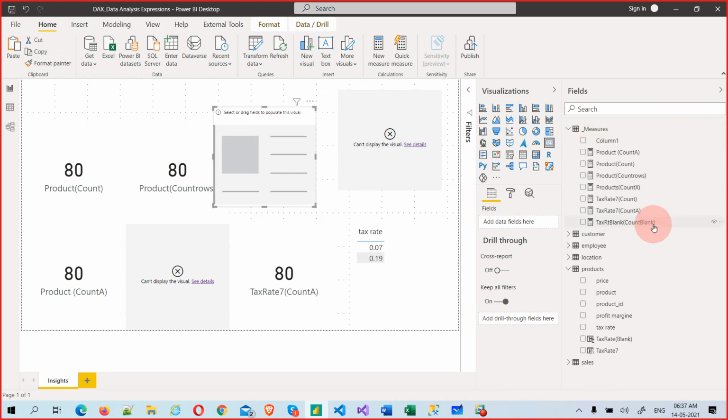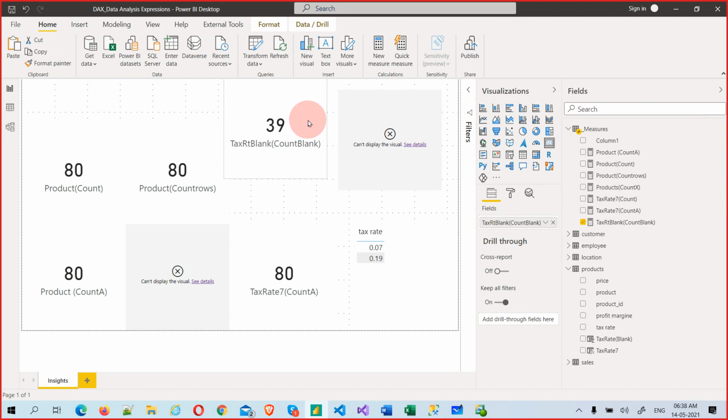Okay. Now let me check the count blank. See, 39 blanks are there, which means the 0.07 are actually 39. So I should expect the same with count, because I want to see how many are actually having 0.07. That's what I'm expecting. This is what it is.